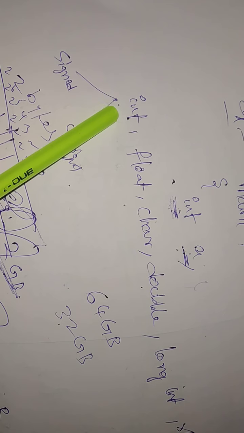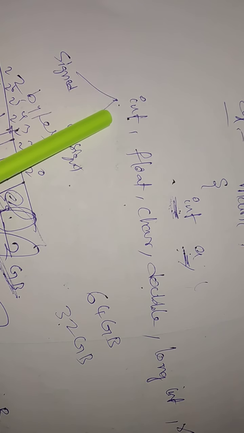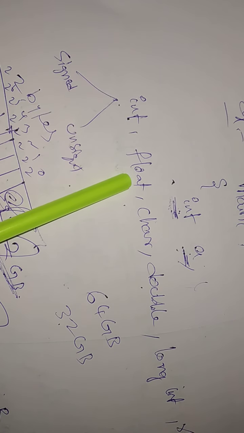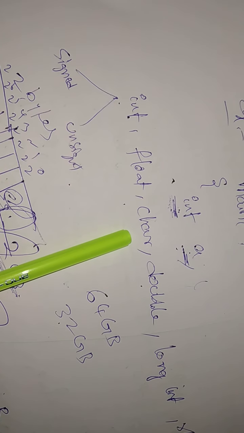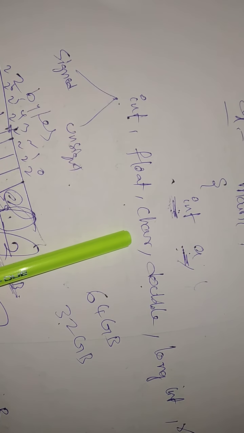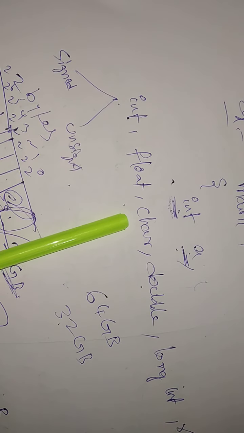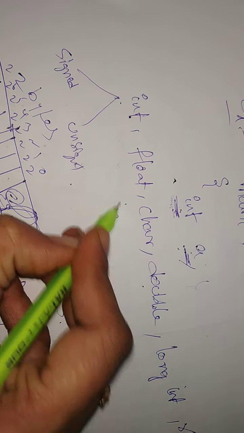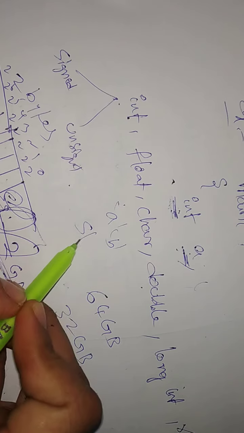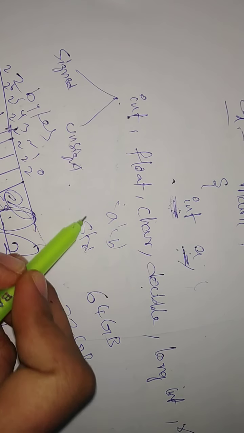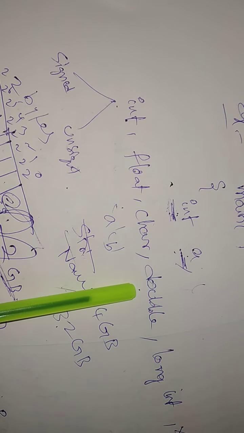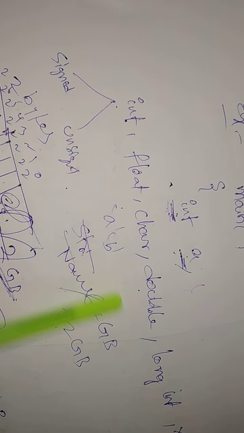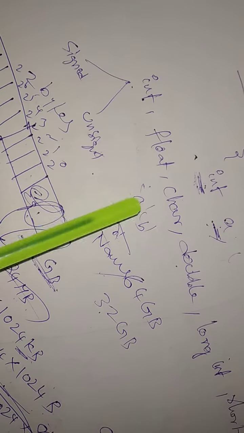So int only stores integer values, not point values. Float can store int type and also point values. Char is to store only letters like A, B, or strings, some names like that. And double stores 8 bytes of memory. Like this we have data types.